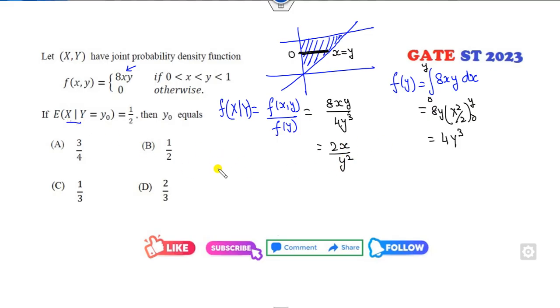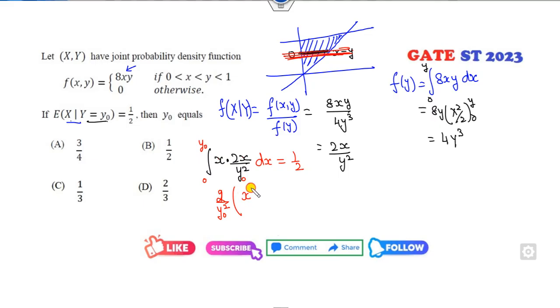Then your target is to find the mean. So mean is x into this value, that is 2x over y square. Now the upper value is my y naught, so I can substitute y as y naught. Upper limit is y naught, which comes to be half. So 1 over y naught square is outside, 2 is outside, inside is x square.